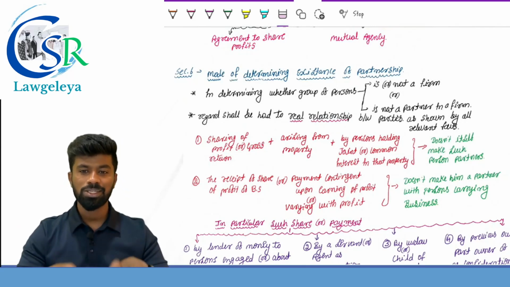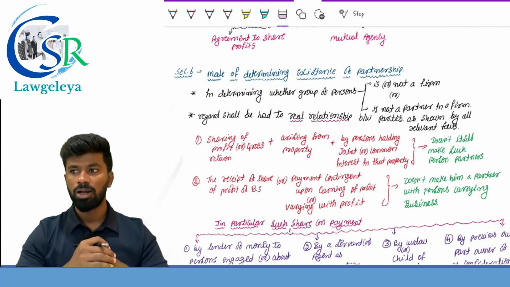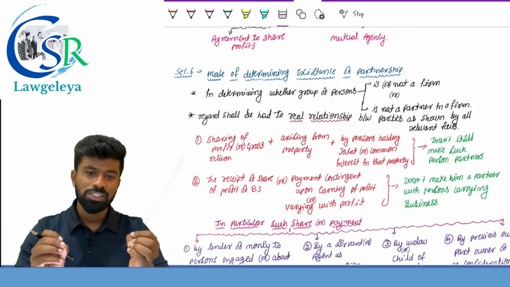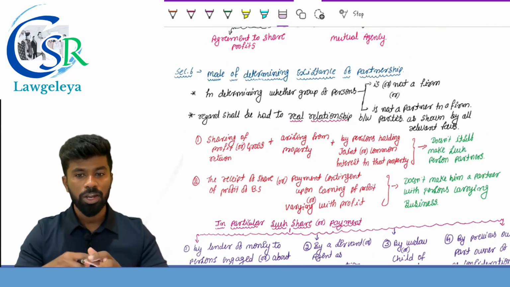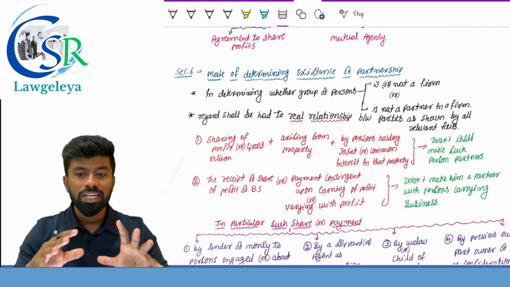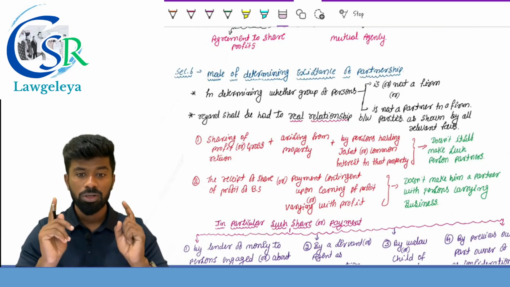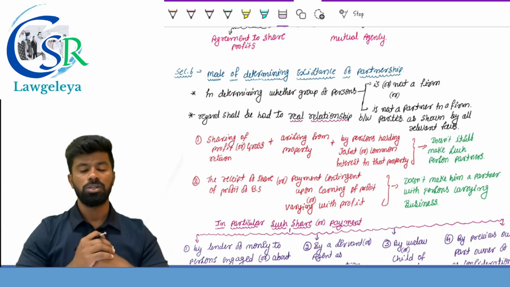And there are a few cases where they will not be considered as partners even if they are sharing some profit. Example, sharing of profits or benefits arising out of a property in which the persons have a joint or common interest does not itself make them partners in the partnership firm. Why? Because they are not carrying on any business. Instead, they are called joint owners.